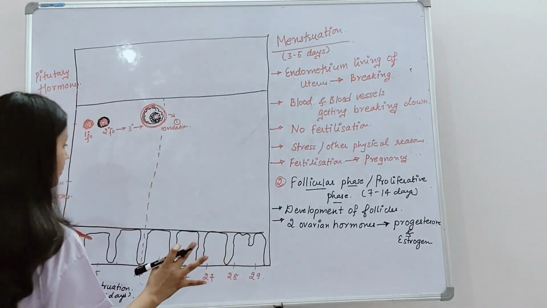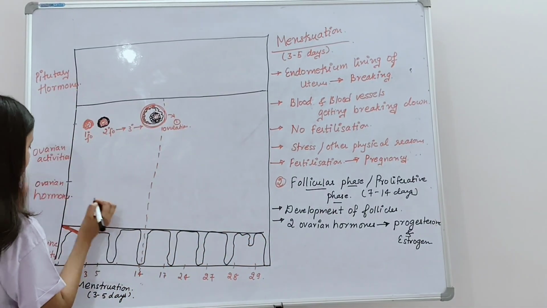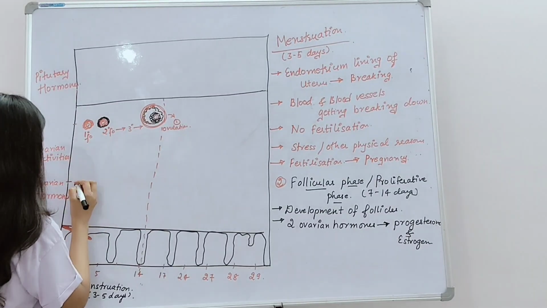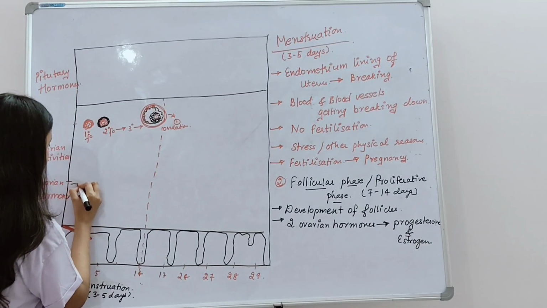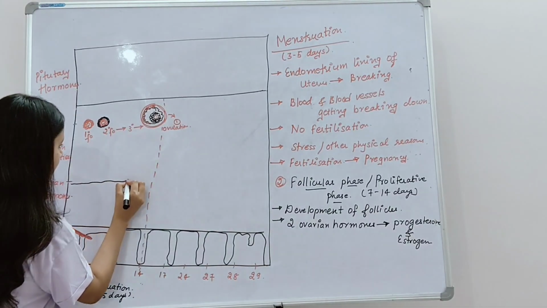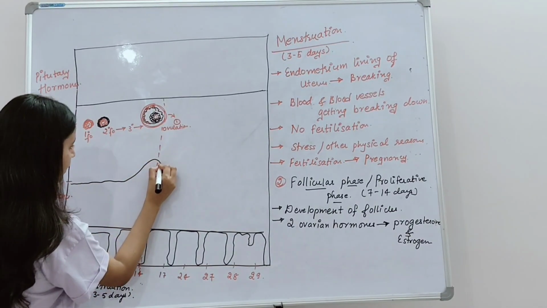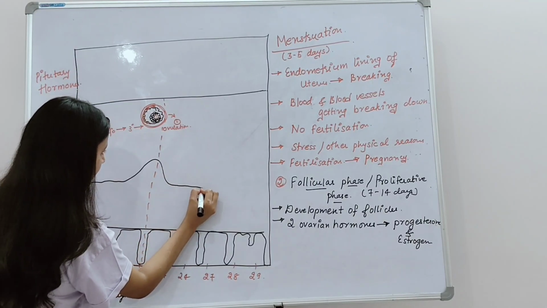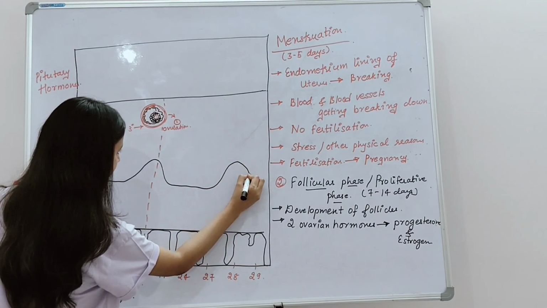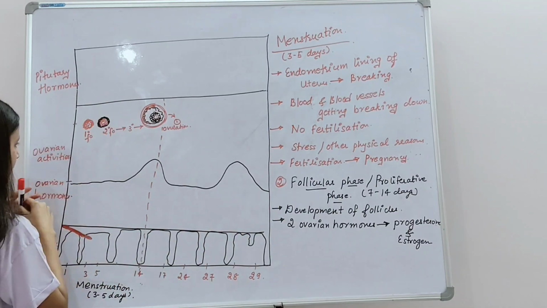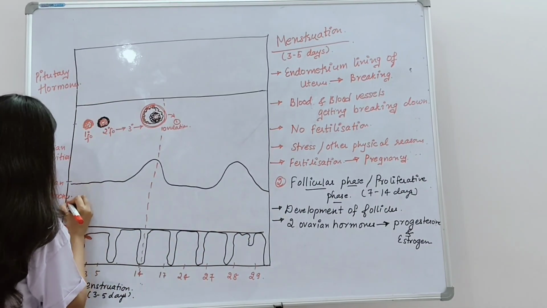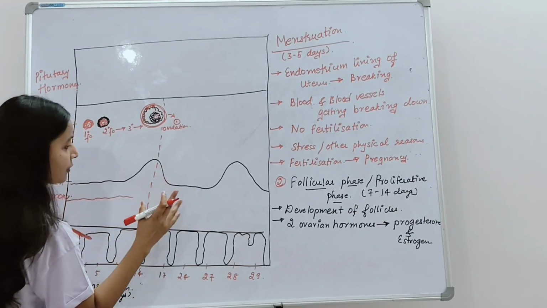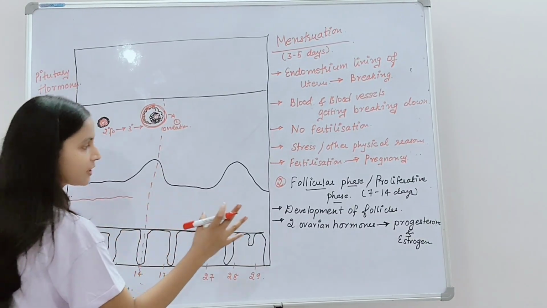Okay. So ovarian hormones, progesterone and estrogen. At this point of time, the hormone estrogen surges at the 14th day, and another hormone, progesterone, is secreted by what?